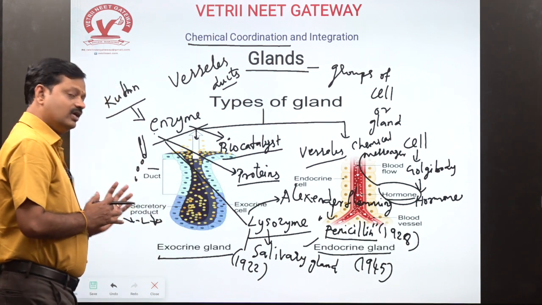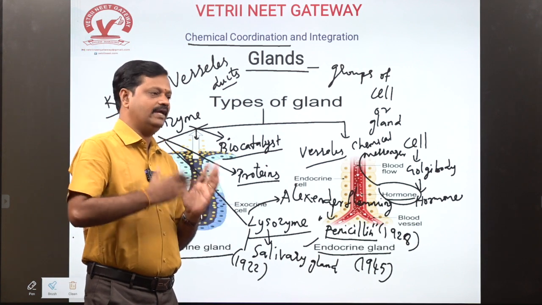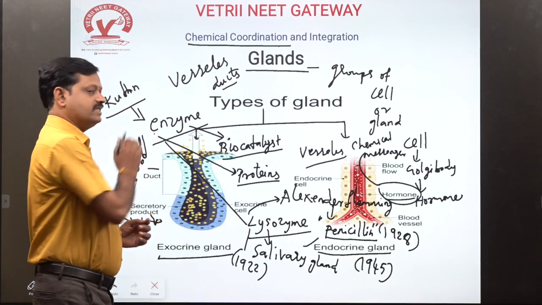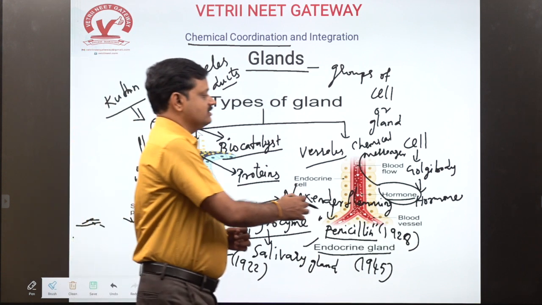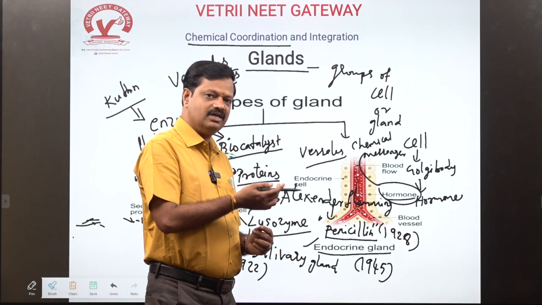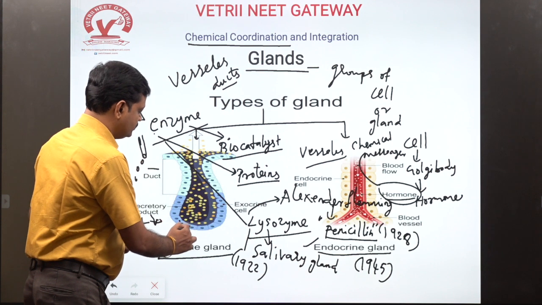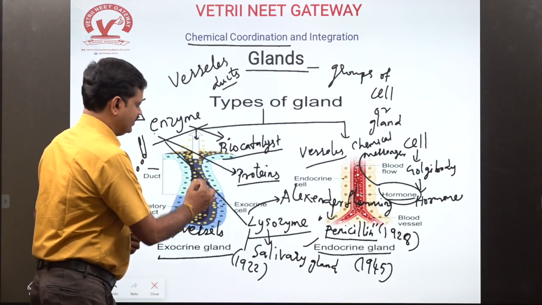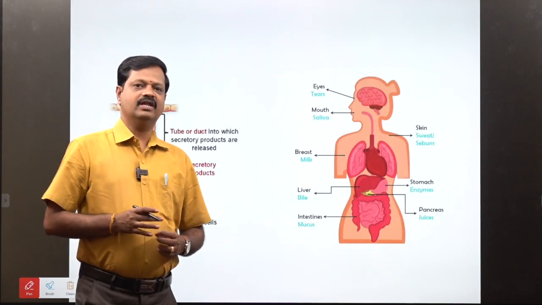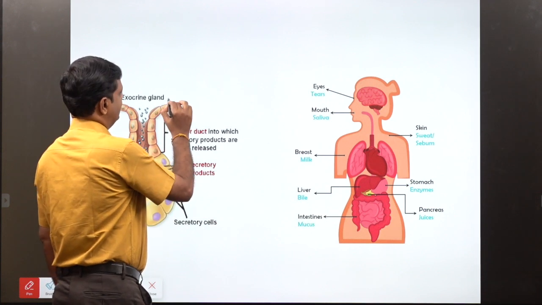So what is the difference between exocrine and endocrine glands? Exocrine glands secrete enzymes and endocrine glands secrete hormones. Endocrine glands have no vessels, whereas exocrine glands have vessels. That is, vessels are present in one and absent in the other. Exocrine glands have ducts.